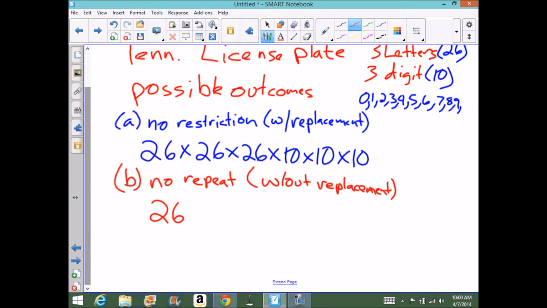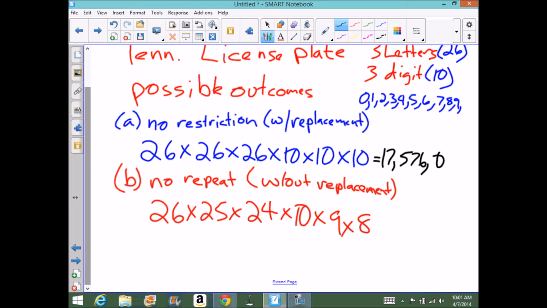Now if we don't repeat, I can do 26 choose 1, then I have 25 remaining, and 24, and the same with the digits. I have 10, then 9, then 8 remaining. It almost looks like factorial type of math, but it's not, and we'll show you a shortcut on that in just a second. But anyways, as you can see, depending on with or without replacement, it changes the total number of possible outcomes that I might have.